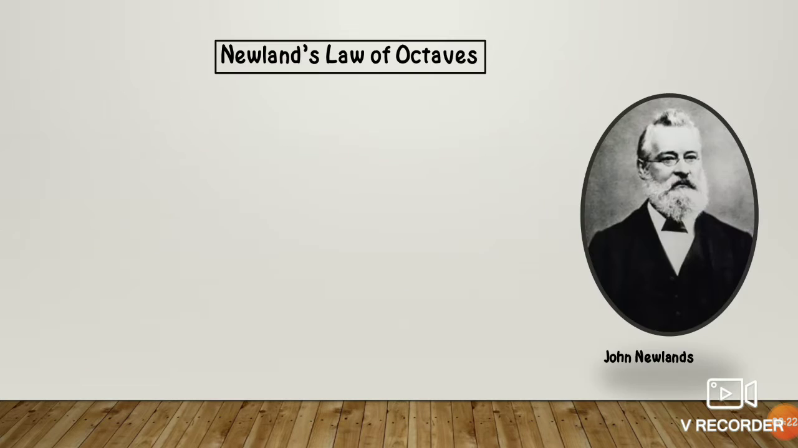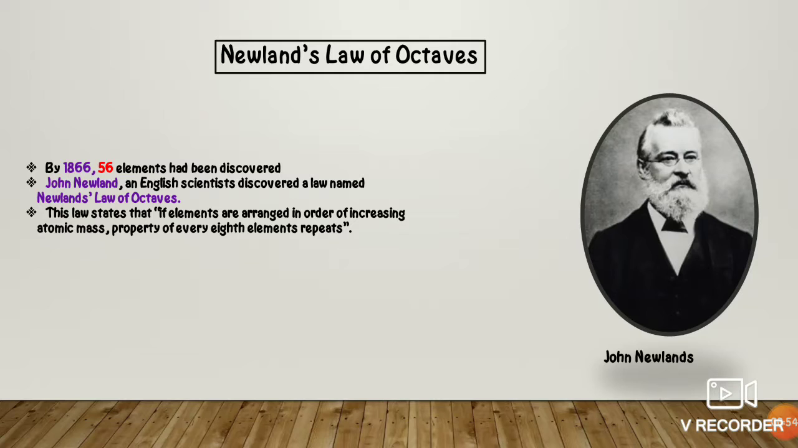So let's start. John Newland was an English scientist who discovered a law named Newland's law of octaves. By 1866, 56 elements had been discovered, that is, 26 more elements were discovered between 1829 and 1866, since we know that during Dobereiner's triads only 30 elements had been discovered. So in his law, he states that if elements are arranged in order of increasing atomic mass, the property of every